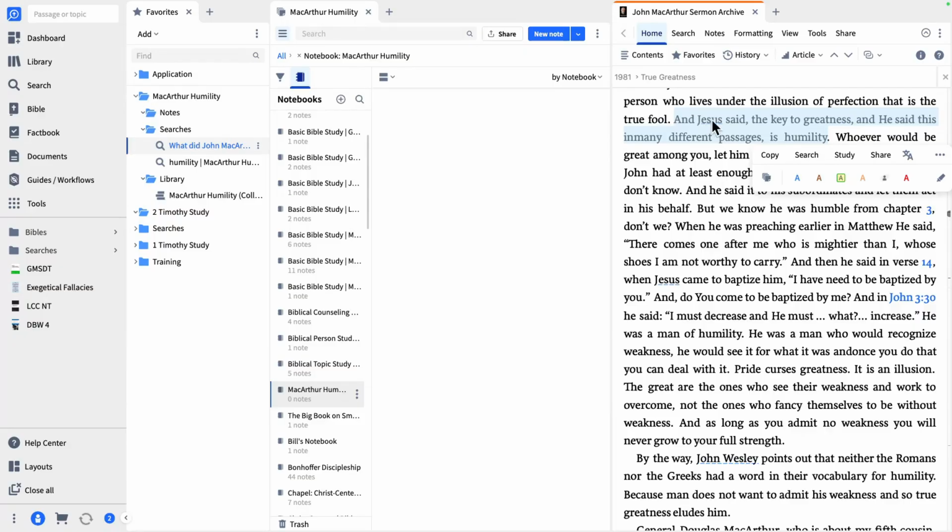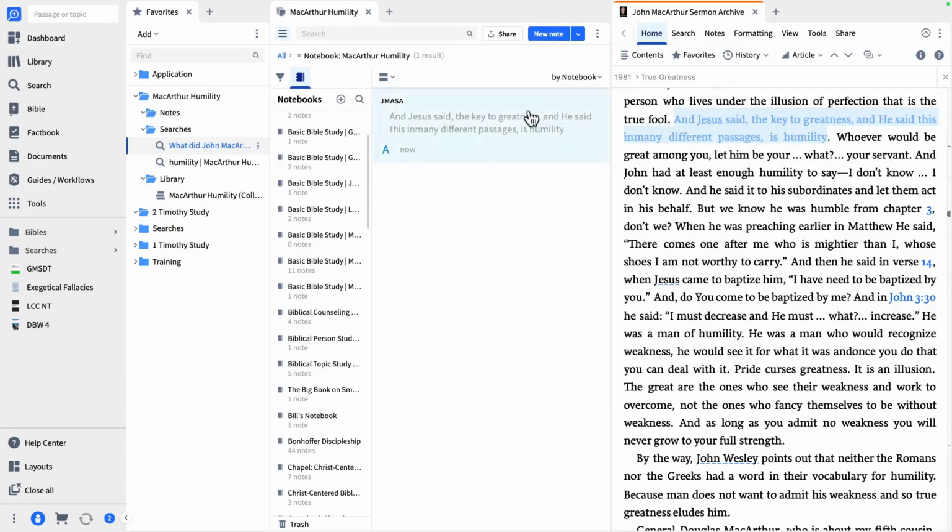That's the better term. I'm going to select the text and then highlight it with my highlighter. Logos creates a note for me so that I remember there's a highlight, and it puts it right in that notebook for me. So I never have to worry about where the note is or anything like that. I'm just going to go right to the notebook and find all my notes.